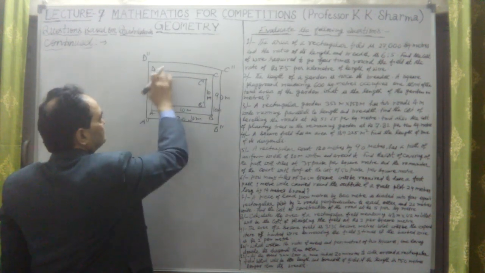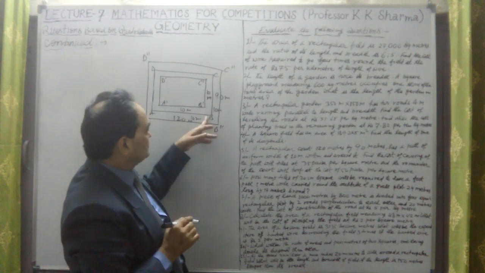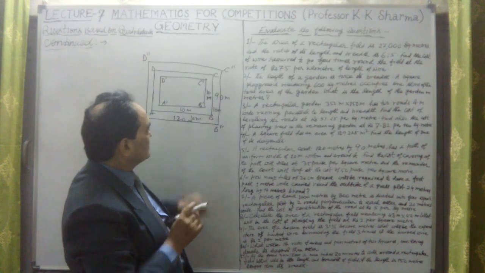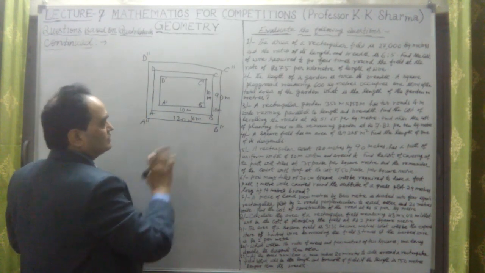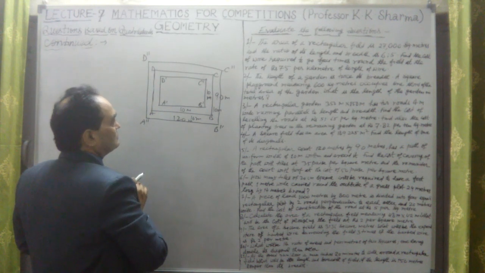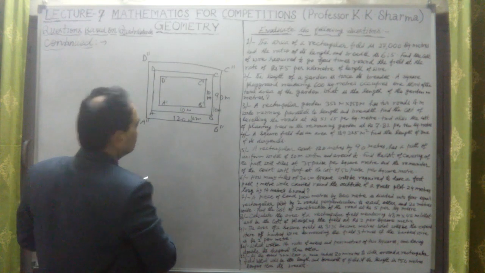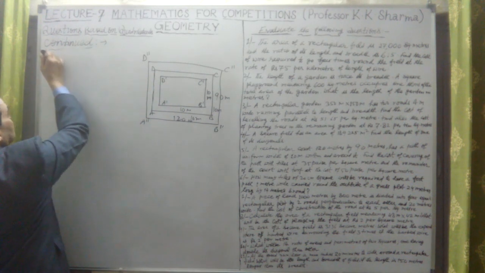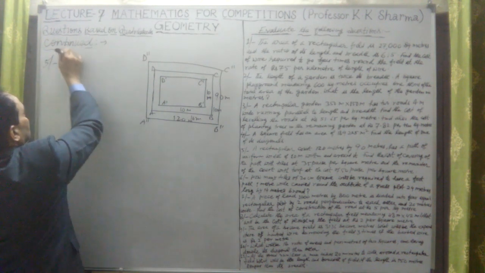Now this is to be tiled. So what is the total area? Should we find the inner area also? Okay, let me just find out what is the inner area of the path and the outer area of the path. So what is given to us for question number, this is question number 5. Okay, what is given to us?